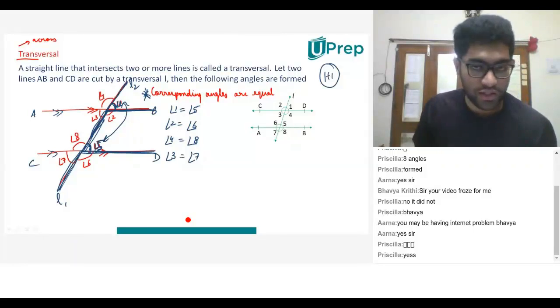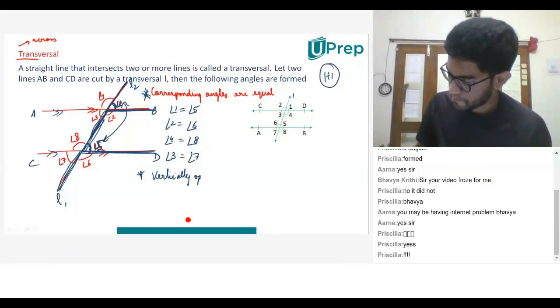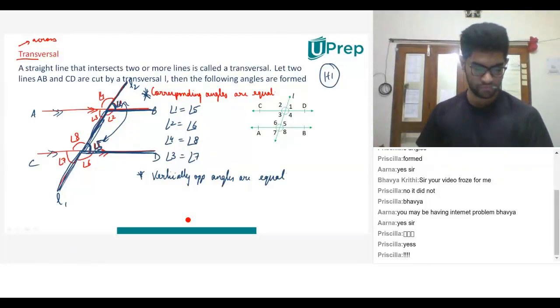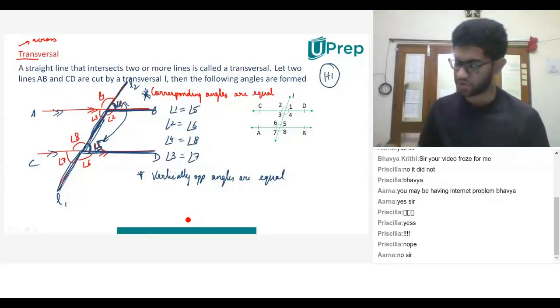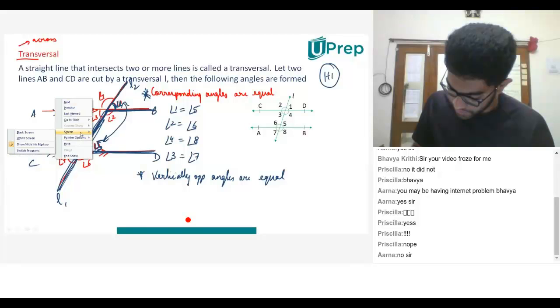Sure. So we know that corresponding angles are equal. We know that vertically opposite angles are also equal. Are you guys clear with this? Any doubts till here? Guys, any doubts till here? No. Sure. Let me clear the screen and discuss the remaining two properties.